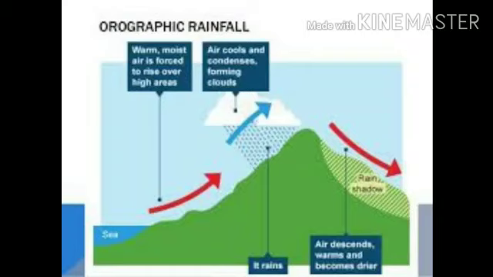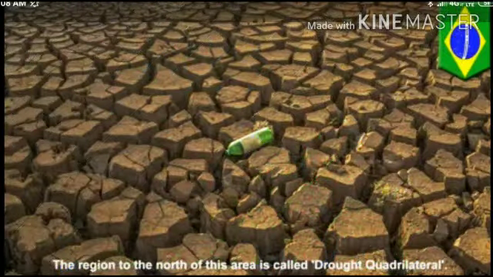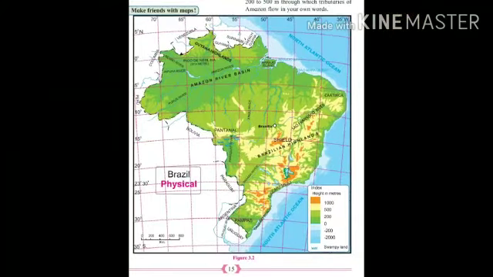Beyond the highlands, the effect of these winds gets reduced. This rain shadow zone is also known as drought quadrilateral. Here the rainfall is very less. Considering the temperatures in Brazil, the northern part of Brazil is hot, while the temperatures in the southern part are comparatively lower. Seasonal variations are found in this pattern.